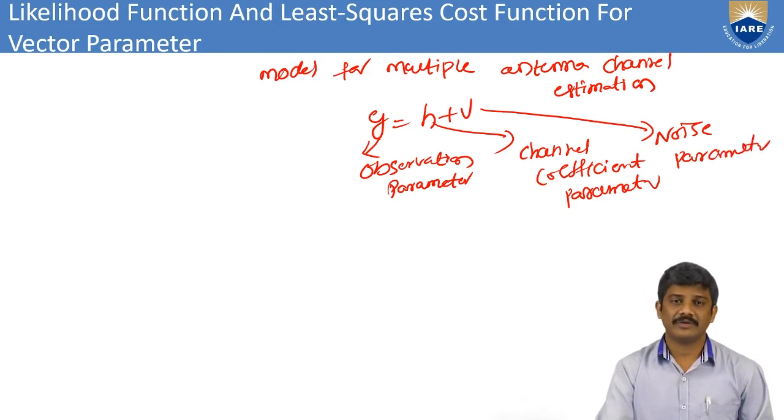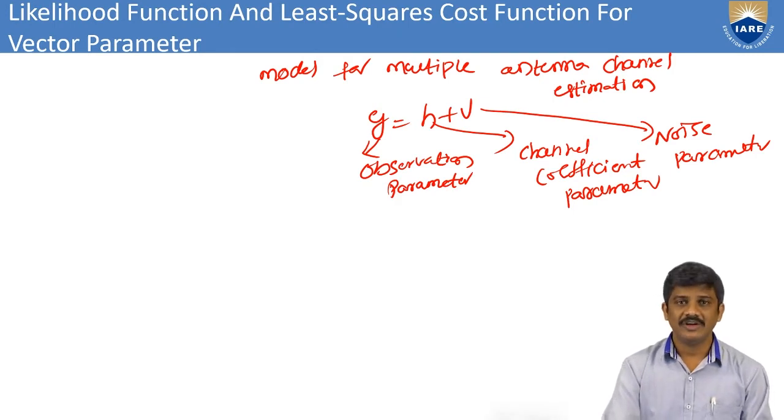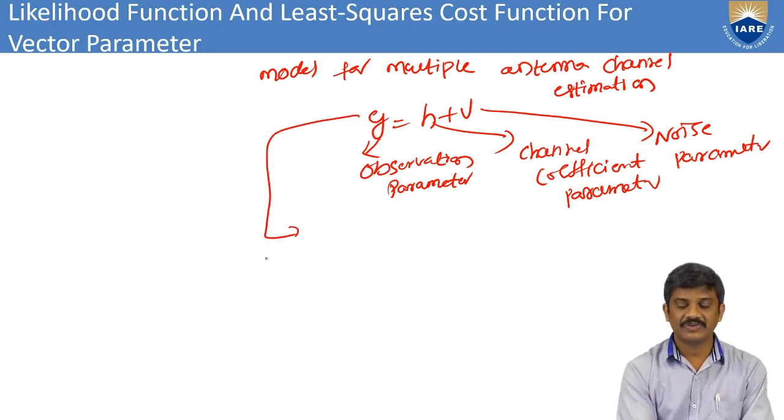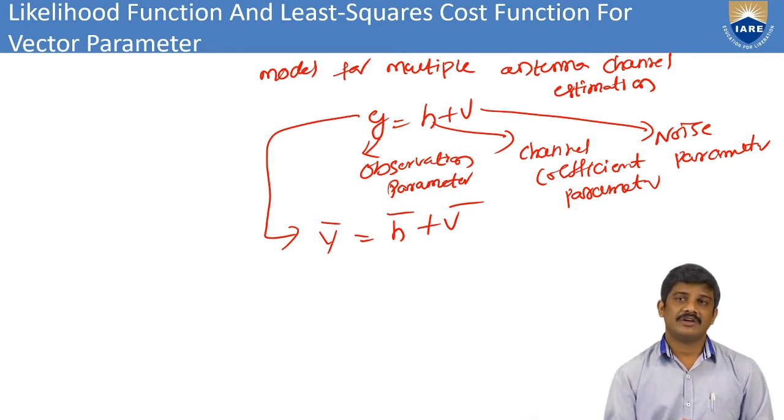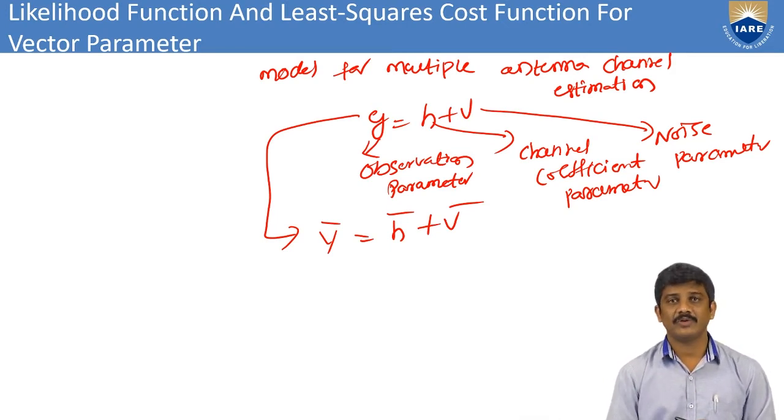From y equal to h plus v we have some vectors. What is the vector? y bar equal to h bar plus v bar. From here we can consider vector parameters in any multiple antenna system, and from that we go for the likelihood function.